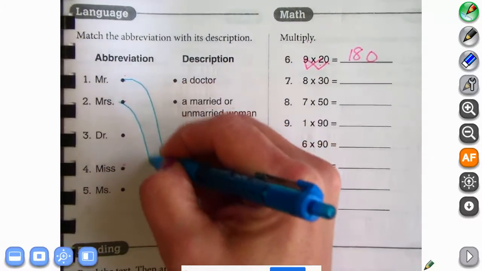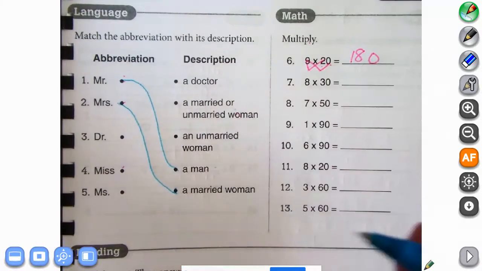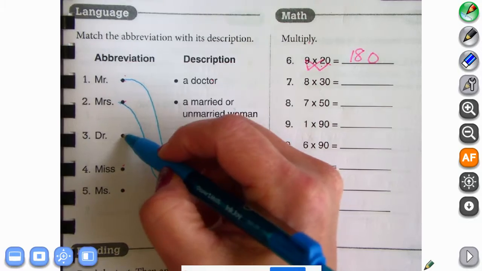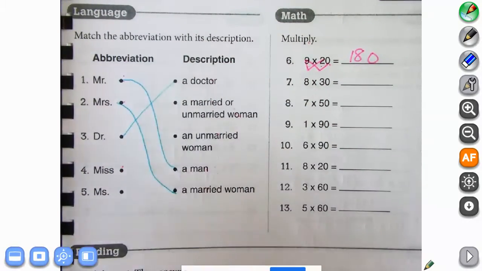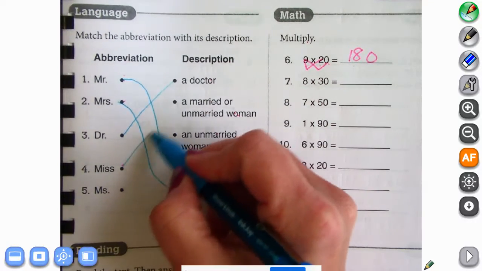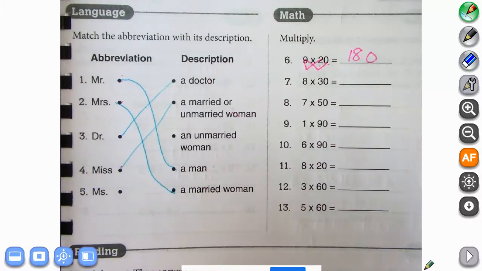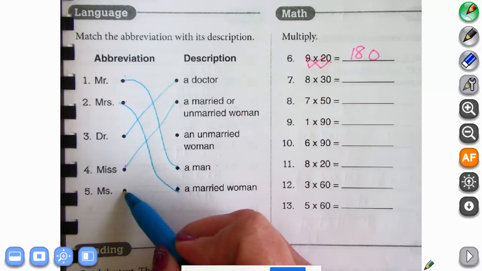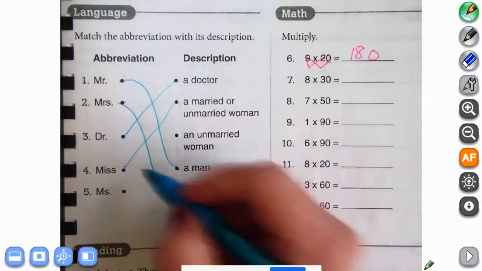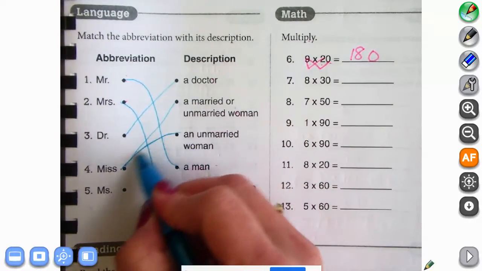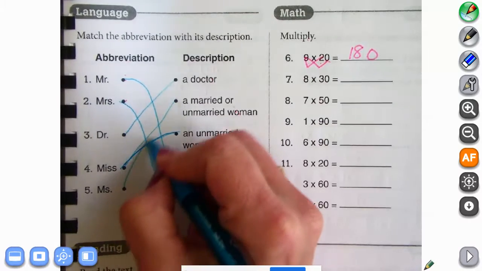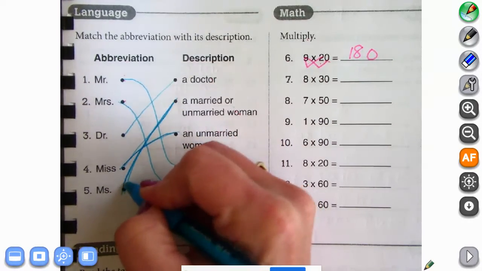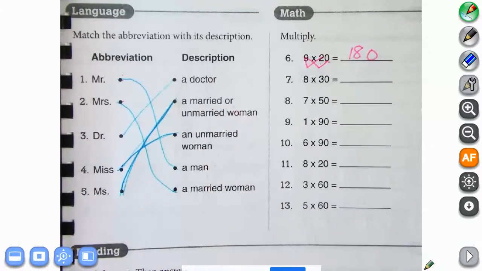Goodness sakes, boys and girls. Am I having a time? Okay. Dr. stands for doctor. Miss stands for a married or an unmarried woman. And Ms. stands for, oh no, I'm sorry. An unmarried woman is that one. And Ms. is up here. Oh my goodness gracious, guys.